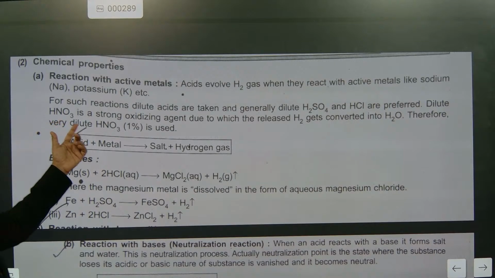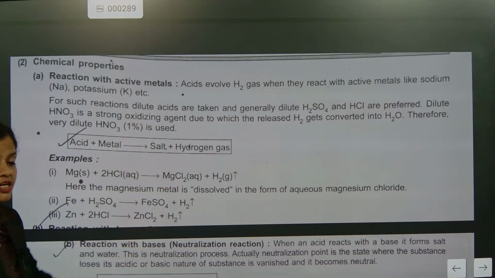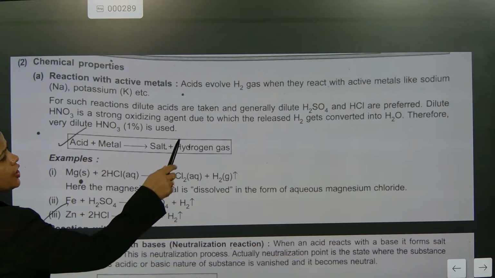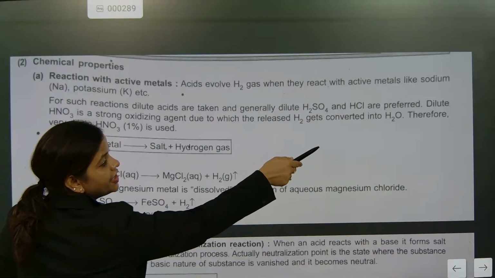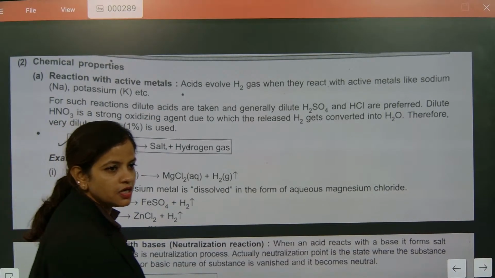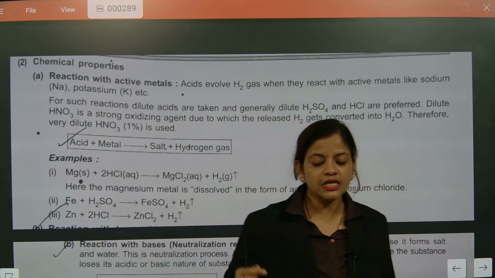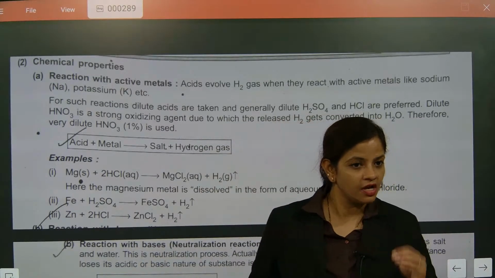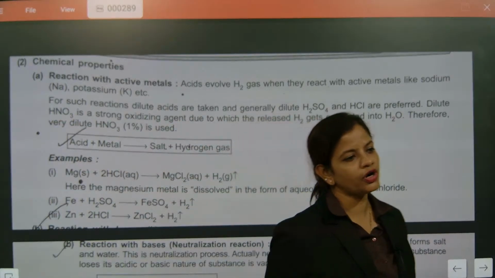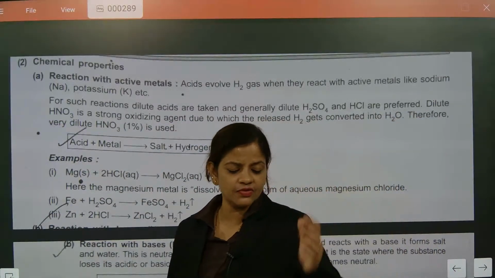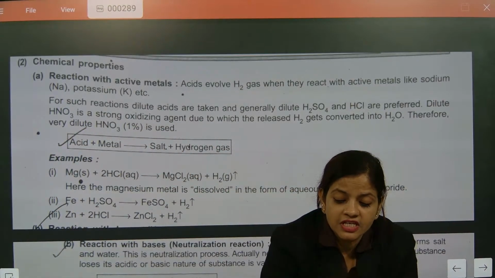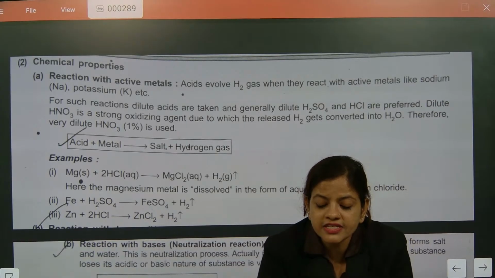Note down, nitric acid is a strong oxidizing agent, due to which the H2 released gets converted into water molecules. Understood or not? So very dilute nitric acid is used. If you want hydrogen gas, how much dilute nitric acid is used? Very dilute nitric acid. Means in 99% of water, how much percent of nitric acid will be there? 1%. Yes, Sanjay.